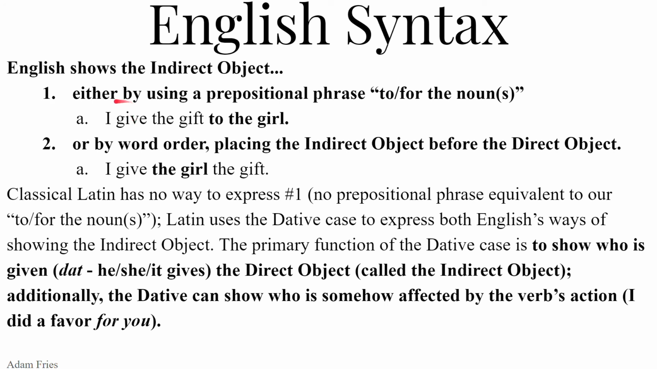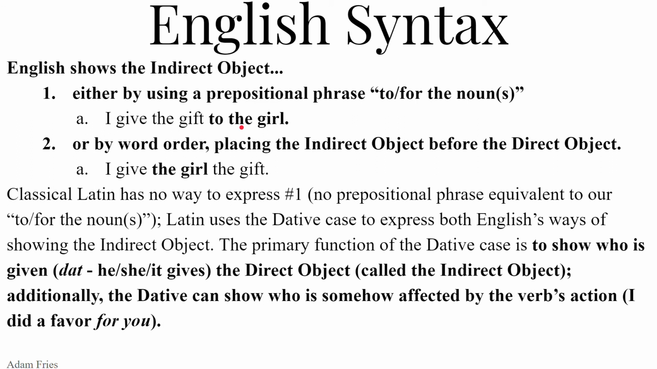So in English, we show this either by using a prepositional phrase, the prepositions to or for, and then the noun. I give the gift to the girl. Subject, verb, direct object, indirect object, to the girl.